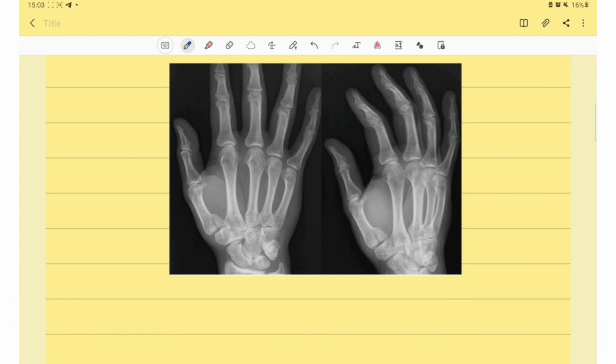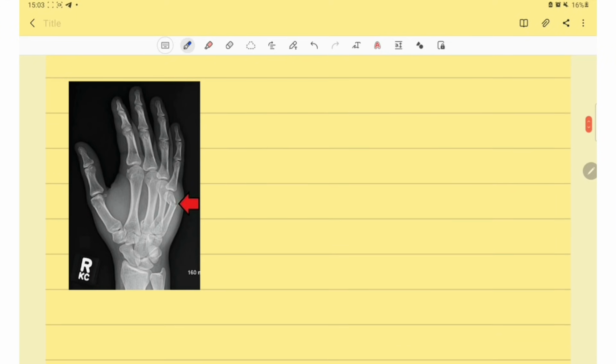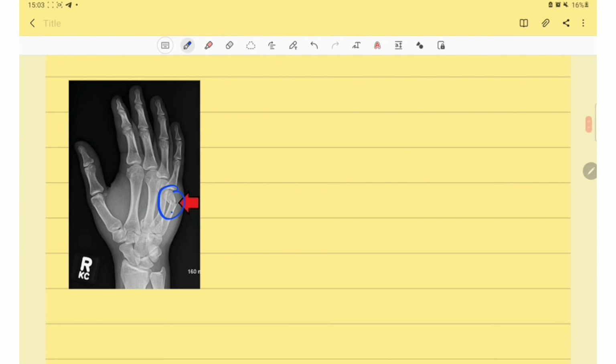This image is given and they asked about the fracture, and this fracture is, as you see, the first metacarpal fracture. So this is Bennett fracture. This is the metatarsal fracture, so this is March fracture. And this is the fifth metacarpal fracture, so this is Cox's fracture.